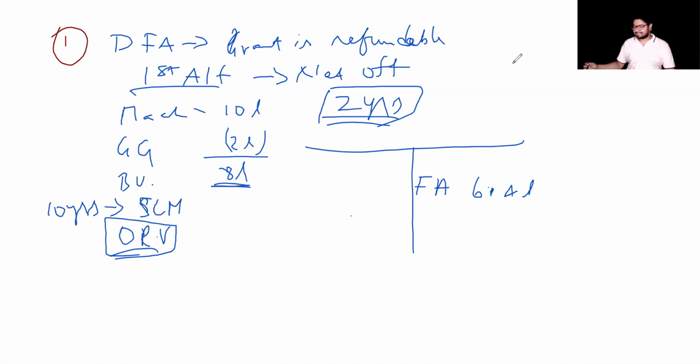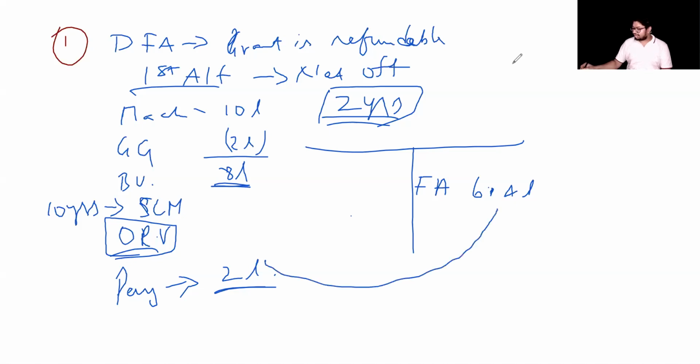What standard says is pay whatever is supposed to be paid to government. That is 2 lakhs, you pay it off right now. So what happens? 2 lakh is supposed to be credited to your bank account because you are supposed to pay to the government. And this 2 lakhs is going to be added to your fixed asset value today. That means your entry when you refund your government grant received is going to be fixed asset account debit to bank. 2 lakhs and 2 lakhs.